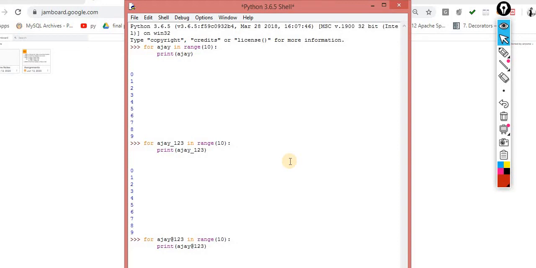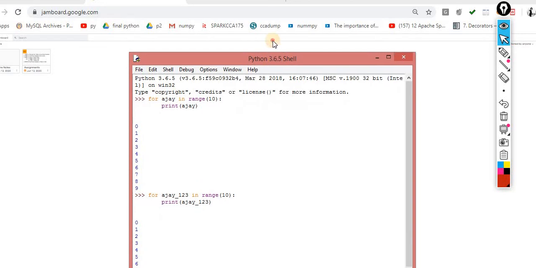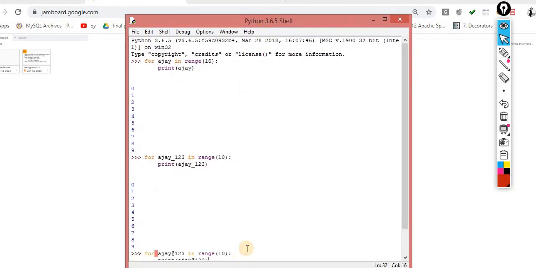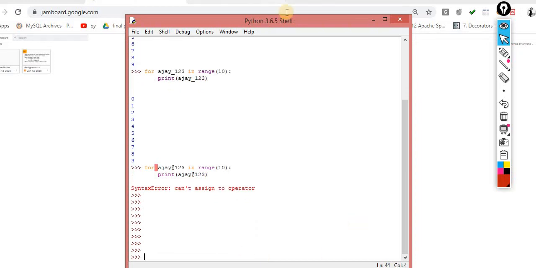I use at the rate. It will give you the cannot assign the operator error message over here. So keep this point in mind. You can take any valid literals. So I think the picture is clear. So move to the next part.